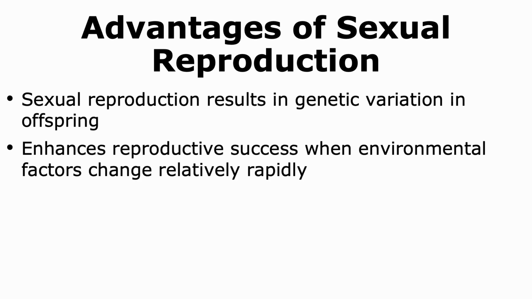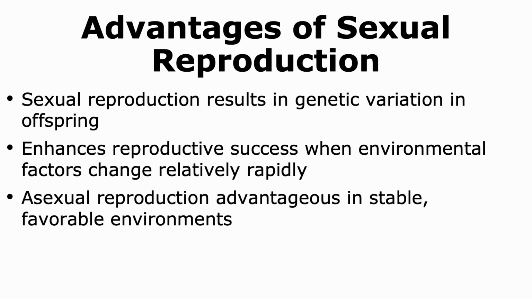This genetic variation ensures that when the environmental factors change relatively rapidly, there will always be certain members in the population that can adapt and survive and thereby allow the population to persist. Asexual reproduction, on the other hand, tends to be favored when there is a more stable environment that does not change.